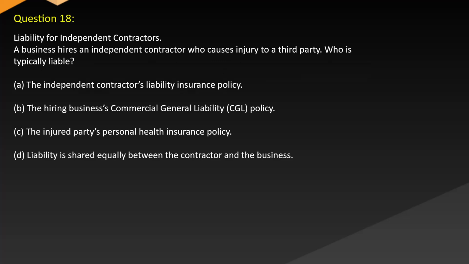Question 18. Liability for independent contractors. A business hires an independent contractor who causes injury to a third party. Who is typically liable? A. The independent contractor's liability insurance policy. B. The hiring business's commercial general liability (CGL) policy. C. The injured party's personal health insurance policy. D. Liability is shared equally between the contractor and the business.